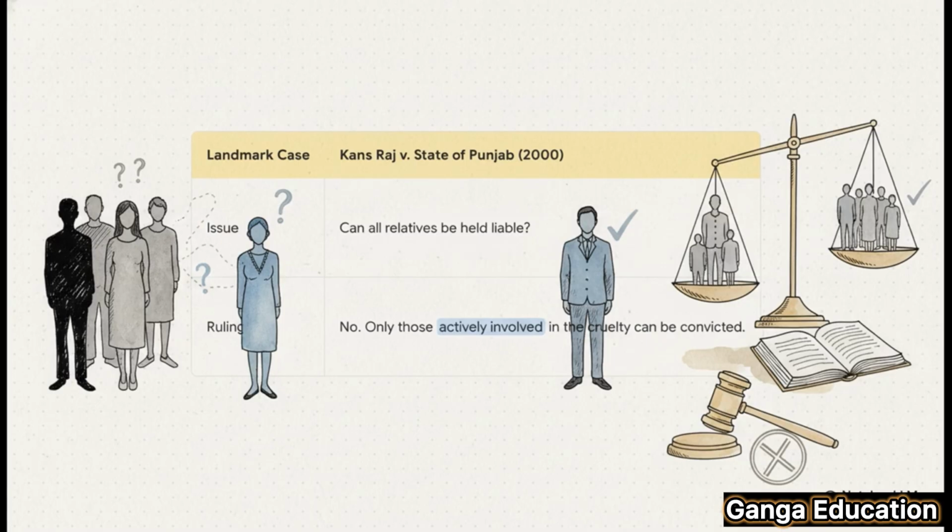Another really important case you need to know is Kansraj versus the State of Punjab. The issue here was, can you hold all of the husband's relatives responsible for a dowry death? The Supreme Court said no.